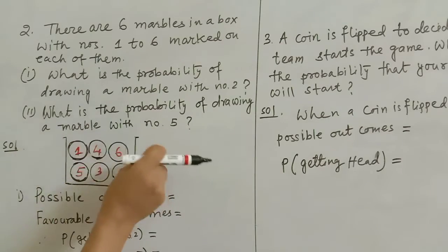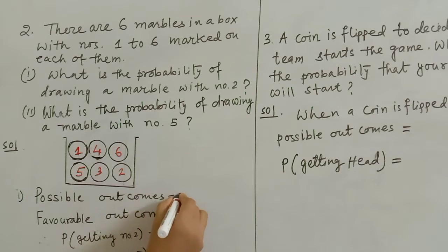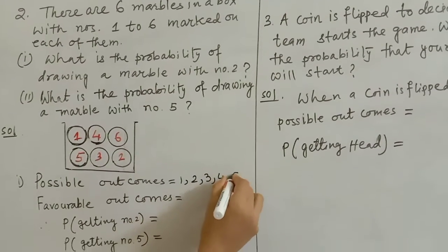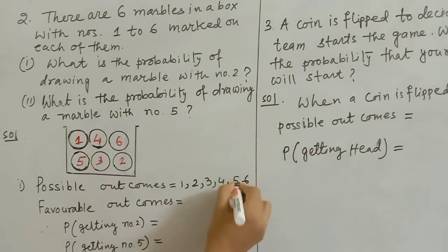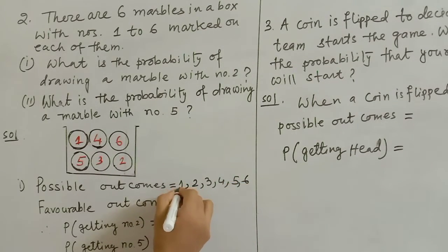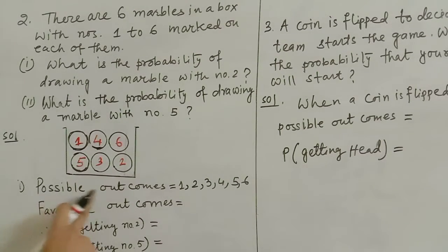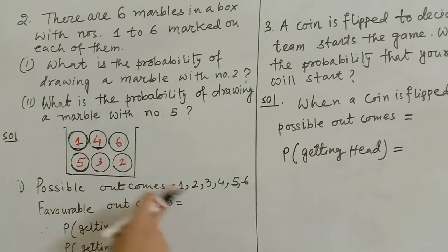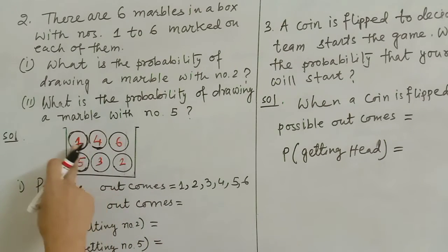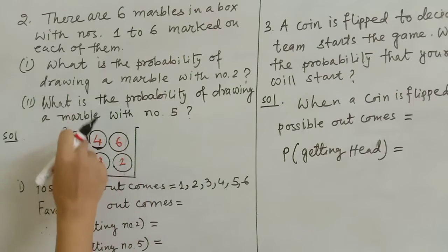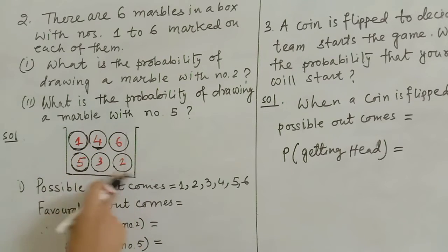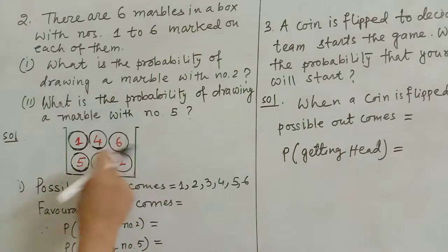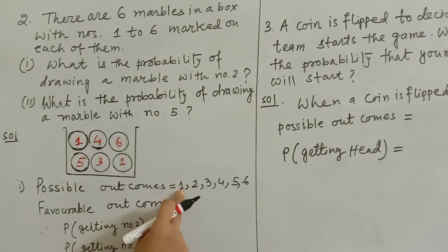That means you can get 1, 2, 3, 4, 5 and 6. So possible outcomes means what numbers you can take outside without looking at that box. Either 1, 2, 3, 4, 5 or 6.